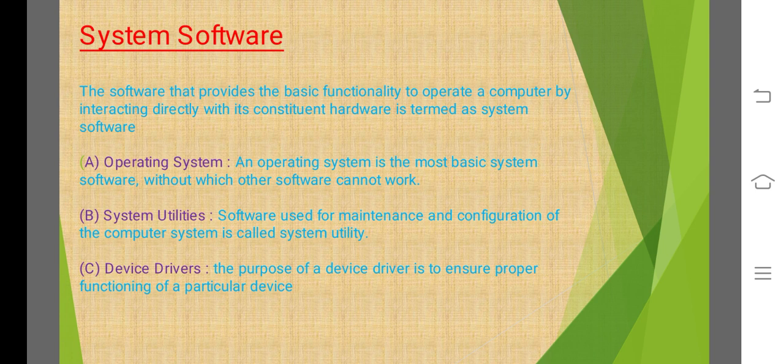Next one is device driver. By the name also we can understand, the purpose of a device driver is to ensure the proper functioning of a particular device. For the motherboard we require one software, for the printer one software, for the keyboard one software, to work for that particular hardware device. That is known as a device driver. If we brought a printer from the market and want to use it, we require the device driver to be installed in our system, then only it will work.